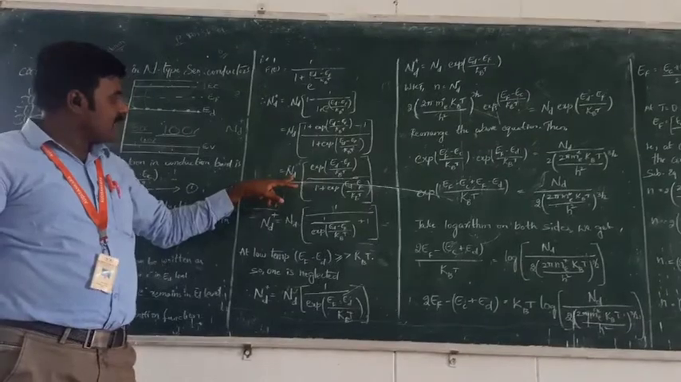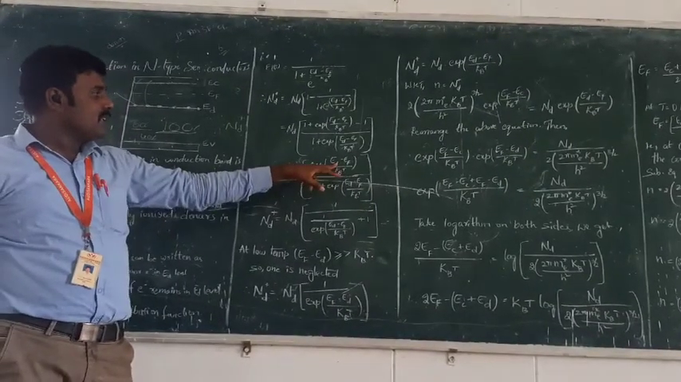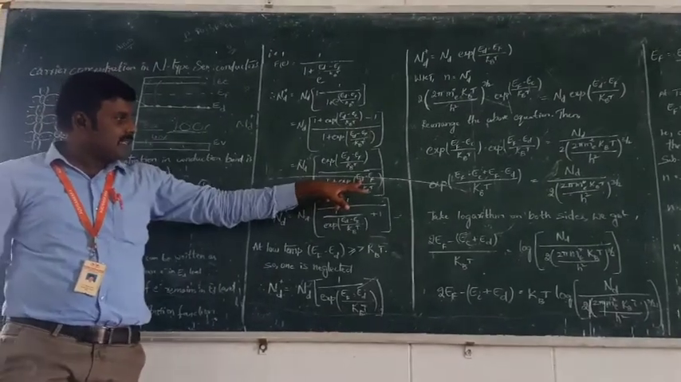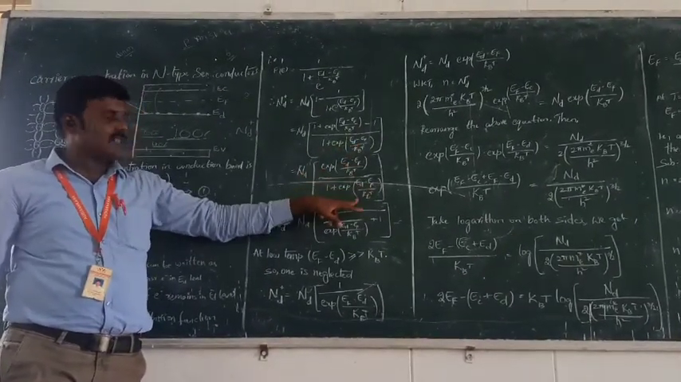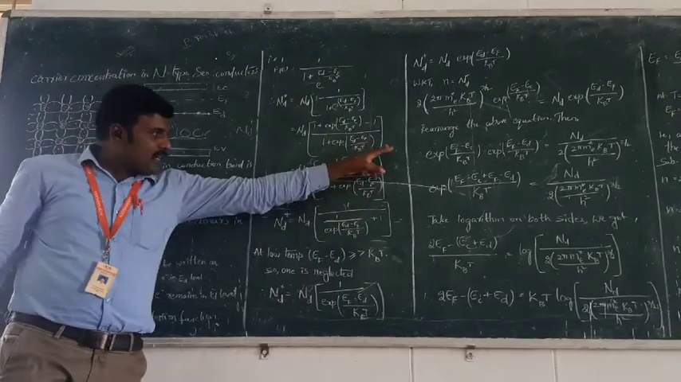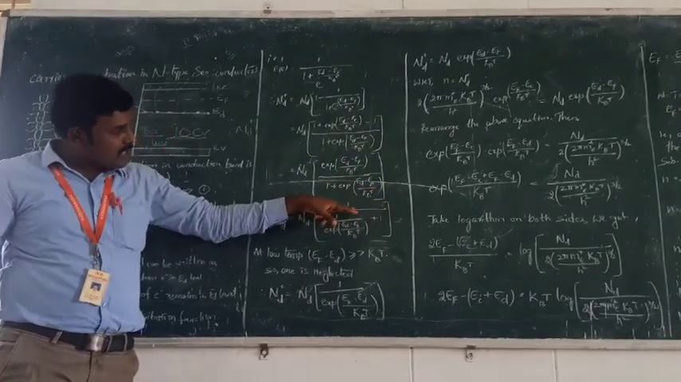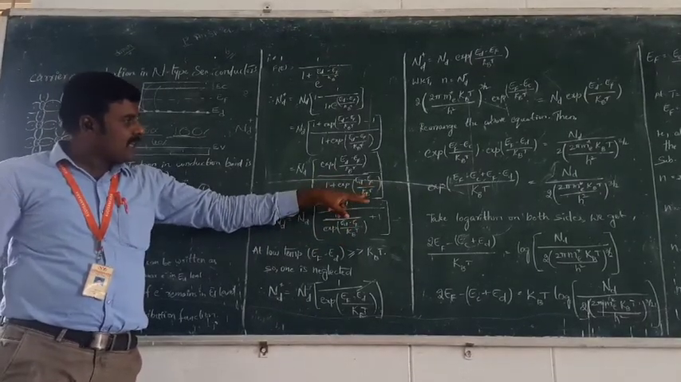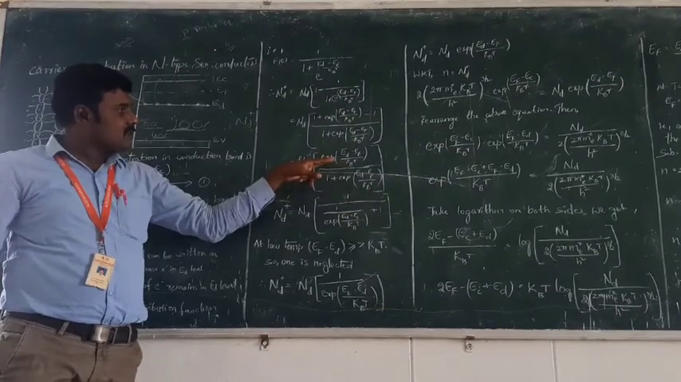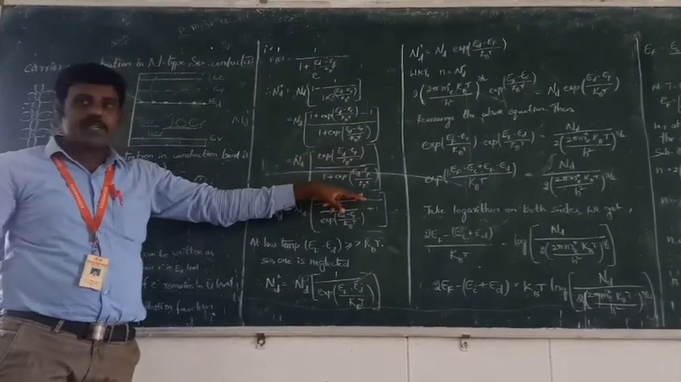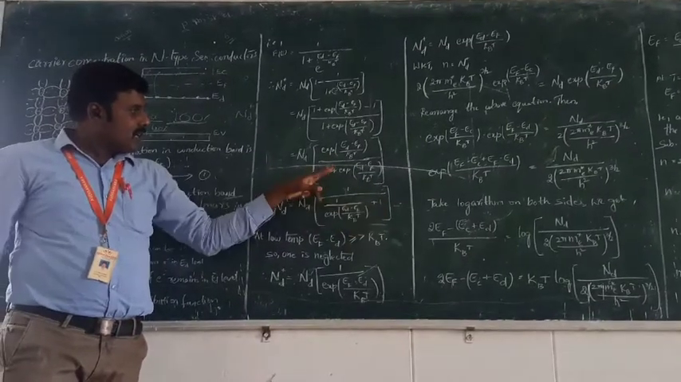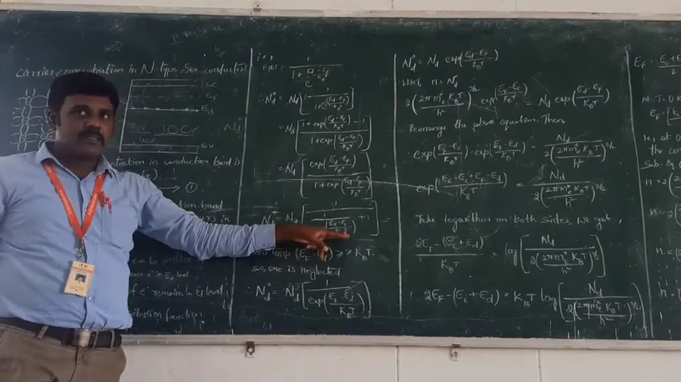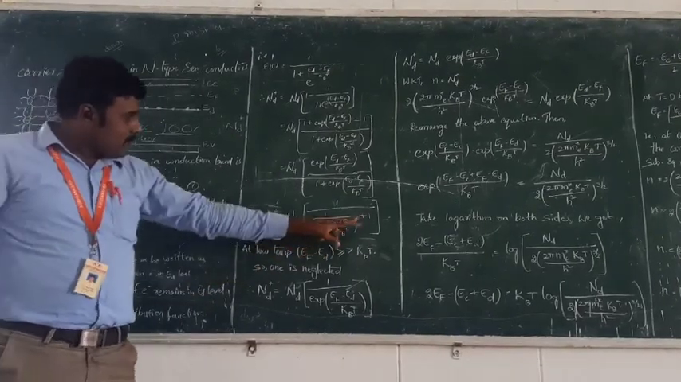So then we get Nd into exponential of (Ed minus Ef) by kBT, divided by 1 plus exponential of (Ed minus Ef) by kBT, the same denominator term. So the numerator function is written in the denominator. That means exponential of (Ed minus Ef) by kBT cancels with the exponential of (Ed minus Ef), and we get 1, and 1 by exponential of (Ed minus Ef) by kBT, plus 1.